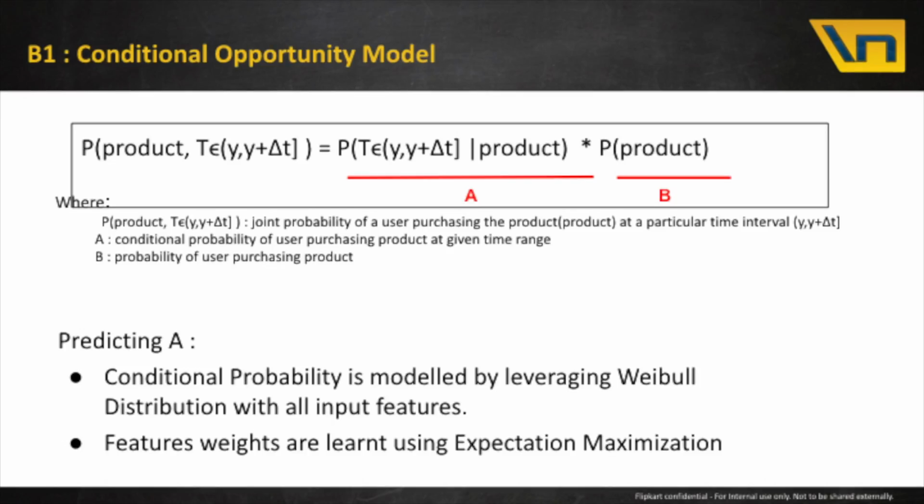So here we have explained our problem, and we are formalizing it more mathematically. We want to predict the joint probability of a product being purchased in a time interval of y to y plus delta t. What is y? As we discussed, y is the timestamp of the last purchase. If we apply Bayes theorem on it, it can be broken down into two terms.